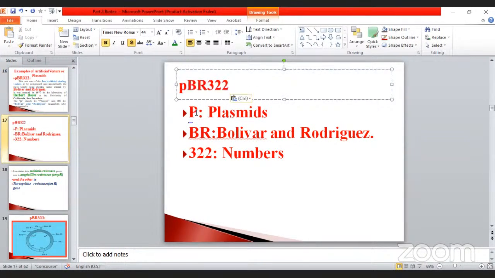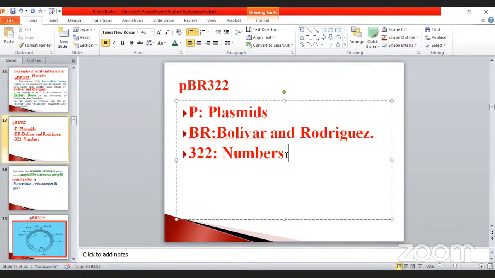The P is denoted as plasmid, the B as Bolivar and the R as Rodriguez. This 322 is the number of plasmids. Number of plasmids. Okay, don't forget, my dear. This is very, very important.